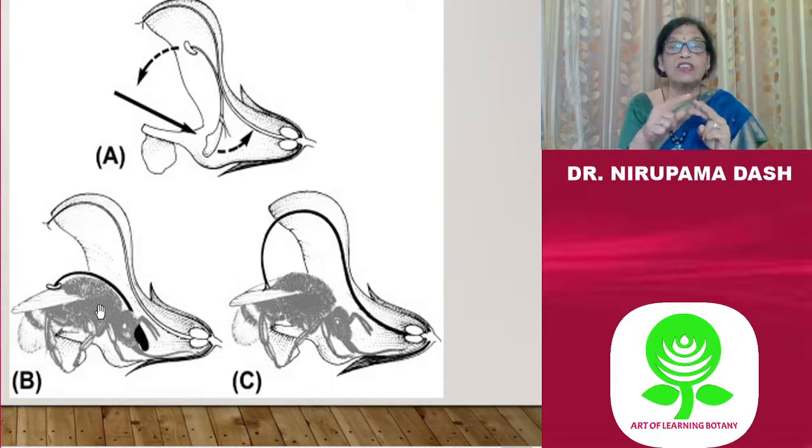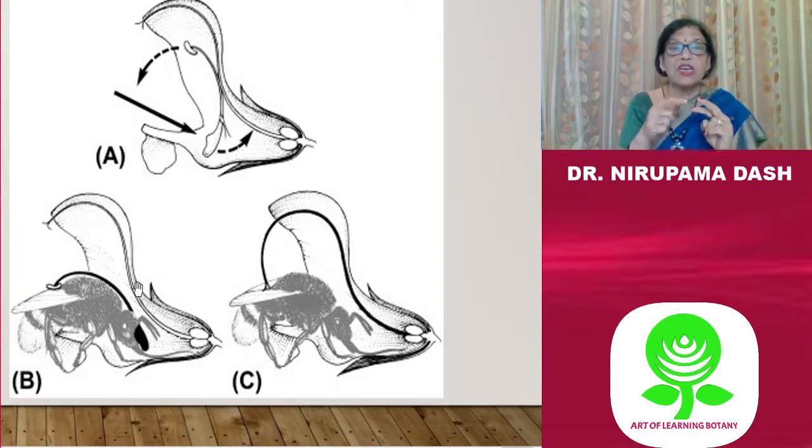This mechanism is just like a lever, and that's why pollination in Salvia is called the lever mechanism or turnpike mechanism.